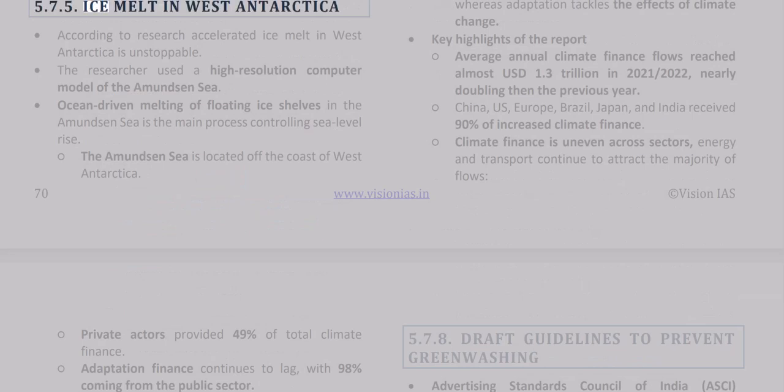5.7.5 Ice melt in West Antarctica. According to research, accelerated ice melt in West Antarctica is unstoppable. The researcher used a high-resolution computer model of the Amundsen Sea. Ocean-driven melting of floating ice shelves in the Amundsen Sea is the main process controlling sea level rise. The Amundsen Sea is located off the coast of West Antarctica.